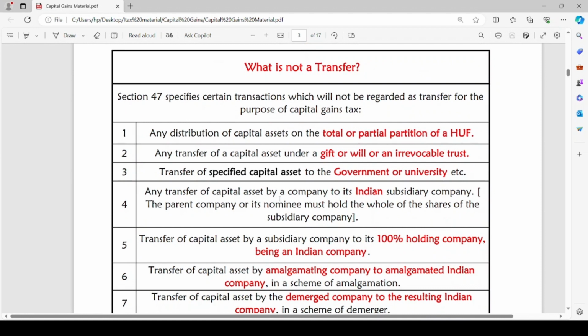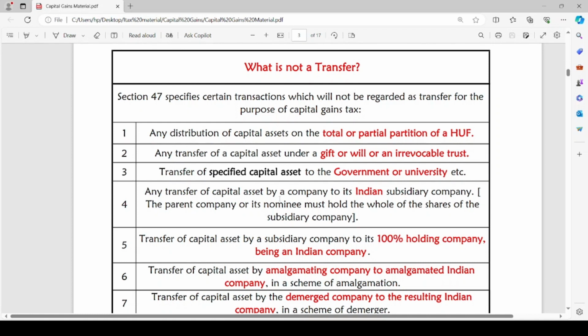any distribution of capital asset on the total or partial partition of a HUF. Any transfer of capital asset under a gift or will or an irrevocable trust. Transfer of specified capital asset to the government or university, etc. Any transfer of capital asset by a company to its Indian subsidiary company. The parent company or its nominee must hold the whole of shares of the subsidiary company.